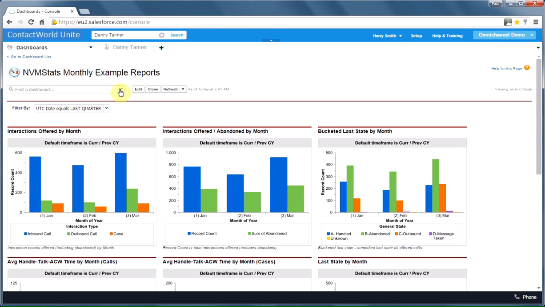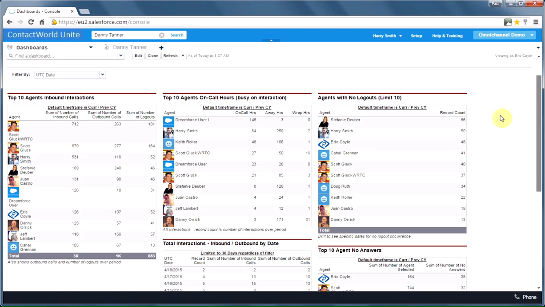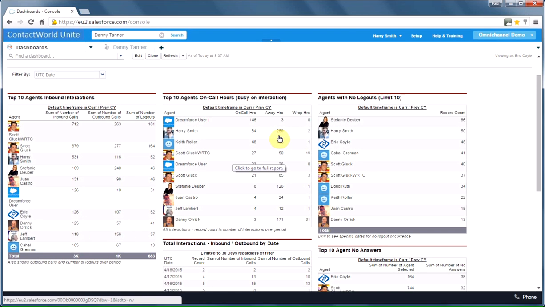Let's look at another example of a dashboard and our agent summaries. Here I can see with our top 10 agent inbound interactions, who's our top agent handling inbound calls, actually it's inbound and outbound. Well, it's an agent called Scott Glick, 712 inbound calls, highest number. I can look at the amount of time spent on calls, or in an away state, or in wrap. And I don't know what's going on here with agent Harry Smith, because he spent 64 hours compared with 146 for our user up here on calls, and a colossal amount of time in an away state.